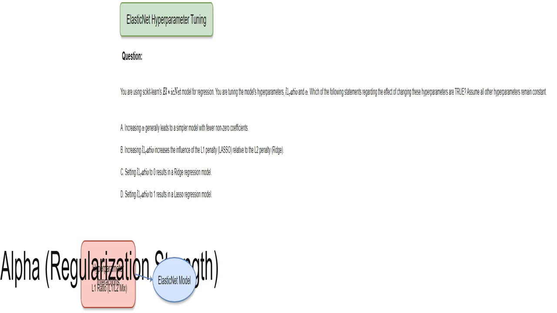I view alpha as the overall volume knob for regularization. A higher alpha means stronger regularization. It pulls the model's coefficients closer to 0. The result? A simpler model, which ideally avoids overfitting and enhances generalization to unseen data. A lower alpha means weaker regularization, potentially leading to a more complex model which could overfit if the regularization is too weak. It's crucial to find that sweet spot.